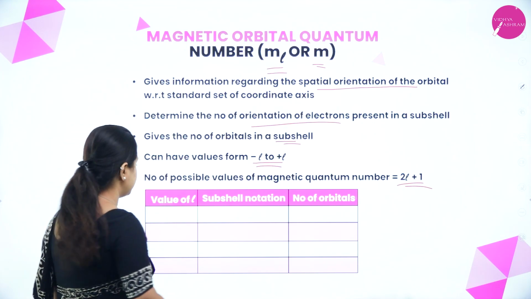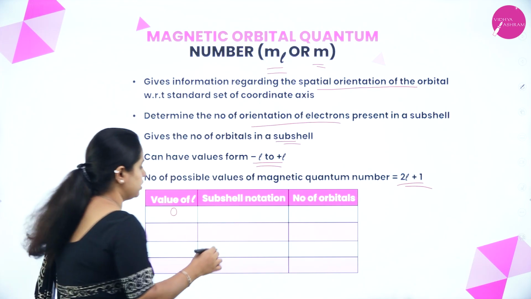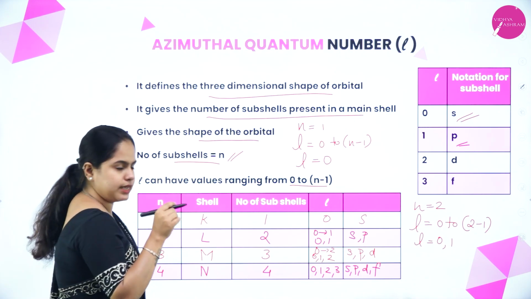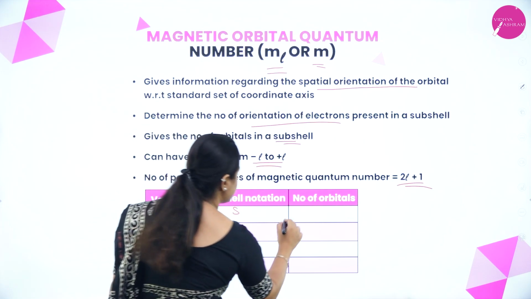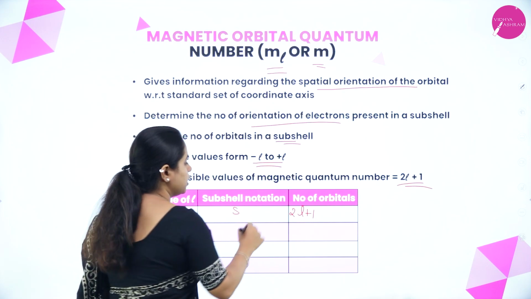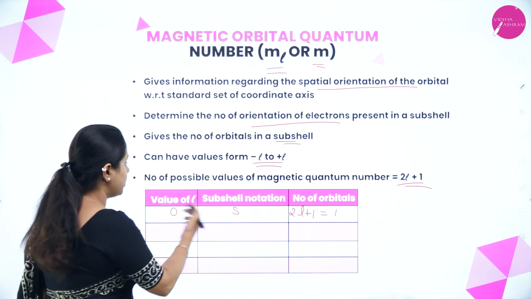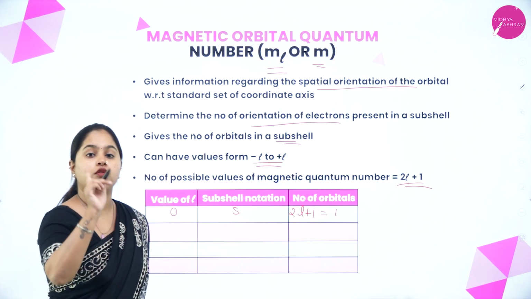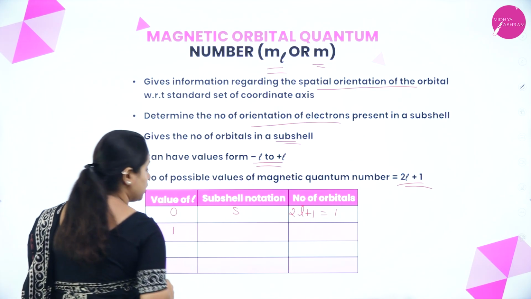Now, let me say the value of L is 0. So, the subshell notation is S, right? We know that for 0, the subshell is S subshell. Now, what will be the total number of orbitals present? That is 2L plus 1, right? We know L value is 0. That means 2 into 0 is 0 plus 1, only 1 orbital. Clear? So, what we can conclude from this? S subshell consists of only 1 orbital. Clear?